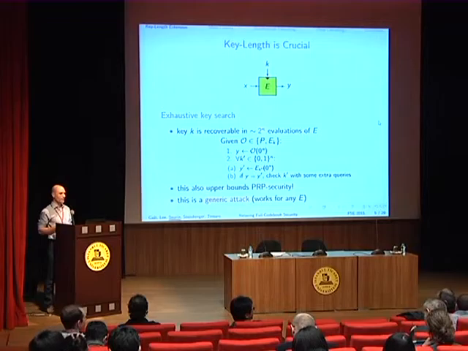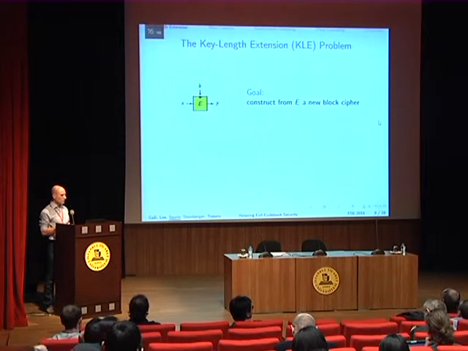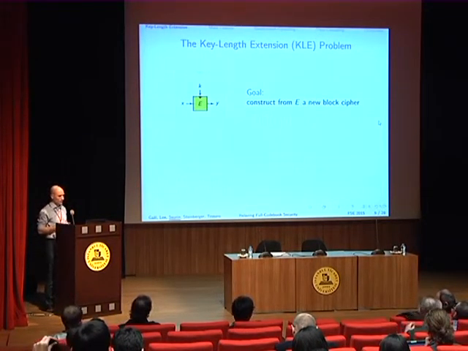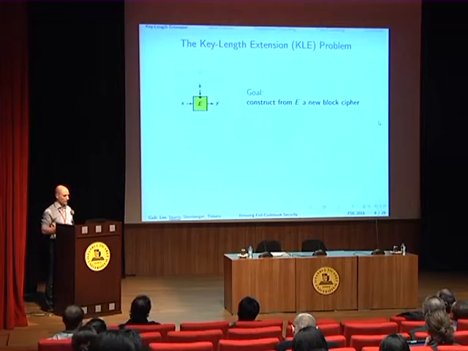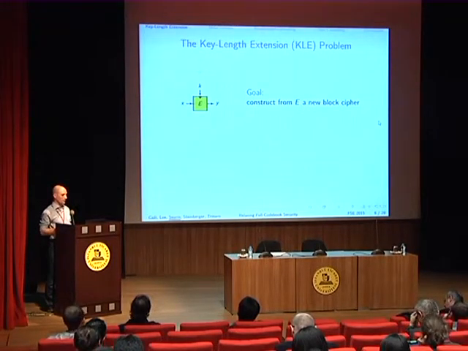So for legacy block ciphers with small key length, this is a huge problem. If you want to still use these old block ciphers, then you face the problem of how to extend the effective key length of your block cipher.